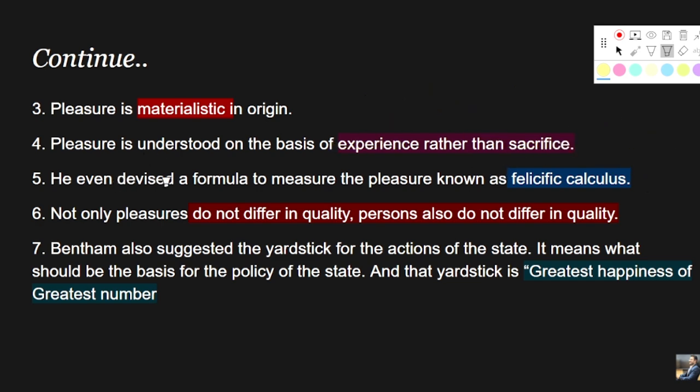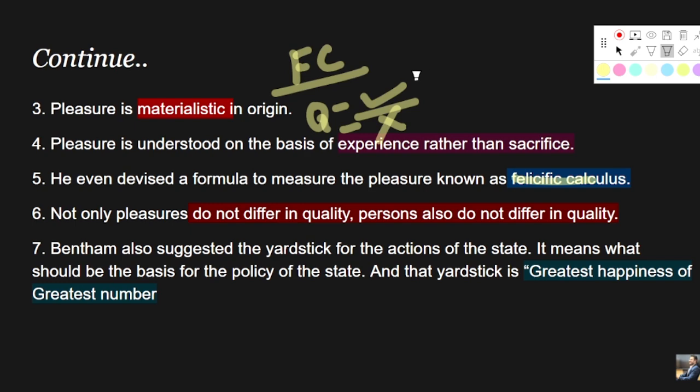The fifth feature is that he even devised a formula to measure pleasure, known as felicific calculation. So what was his idea of felicific calculation? As in the previous slide we have seen, his idea of pleasure was not something differing in quality. If you like something, you like it completely. If you dislike something, you dislike it completely. It is not that you are liking it midway or halfway or in balance, right? So if you like something, it will be counted as 1, and if you dislike something, it will be counted as 0. And when, let's say, there is a state policy or state program, right?